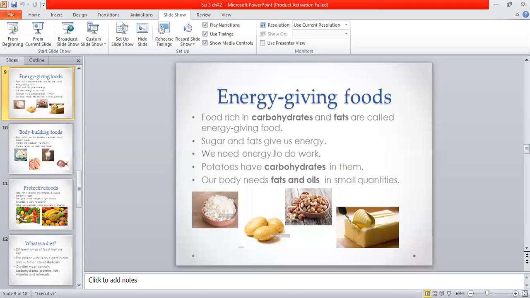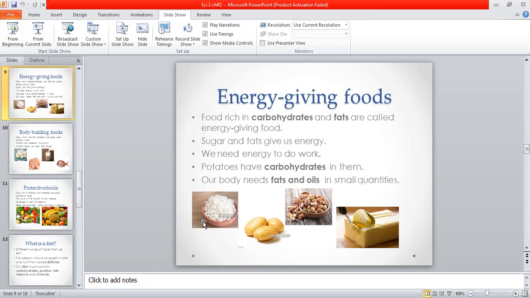Sugar and fats give us energy. And why do we need energy? We need energy to do work. Potatoes have carbohydrates in them. In potatoes, a large amount of starch is present. Our body also needs fats and oil, but in very small quantities. Some cereals and vegetables have starch and carbohydrates in them.